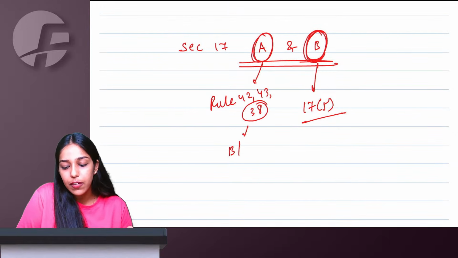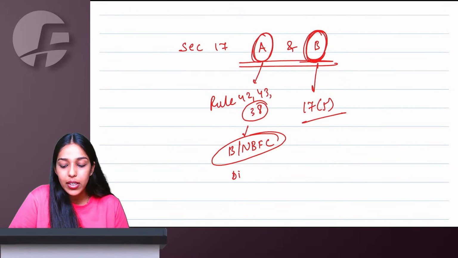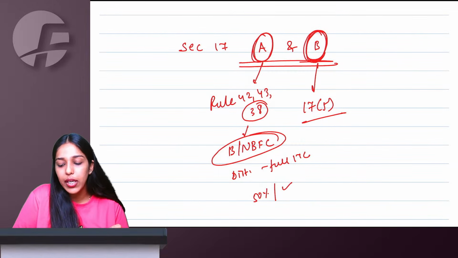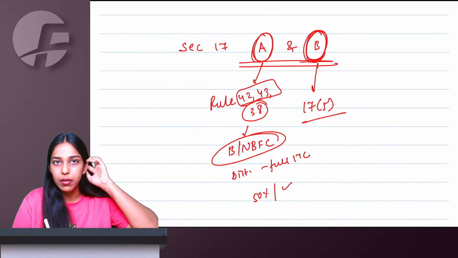Rule 38 is specifically for banks and NBFCs, which says if you are doing transactions with your distinct person, you take full ITC. Whatever is blocked or exclusively non-business, you don't take that ITC. The remaining 50% you take, 50% you let go. Rule 42, 43 talks about the apportionment.